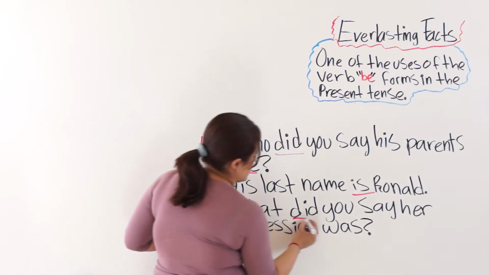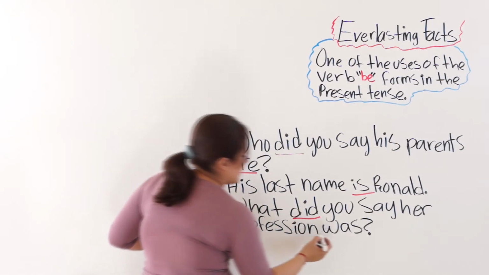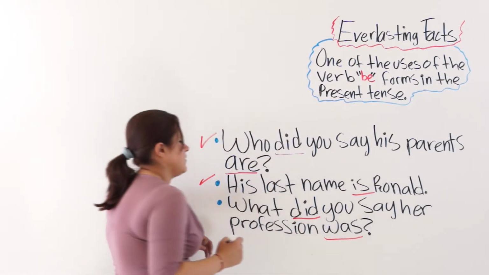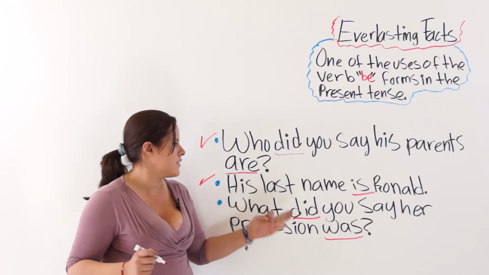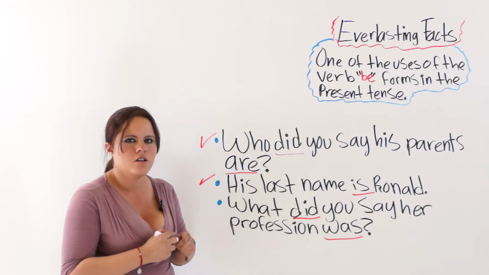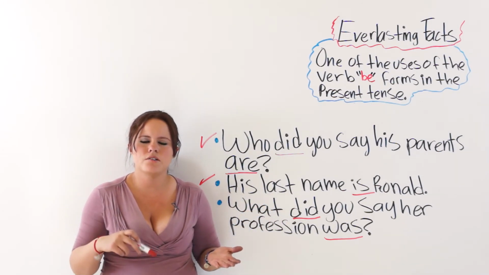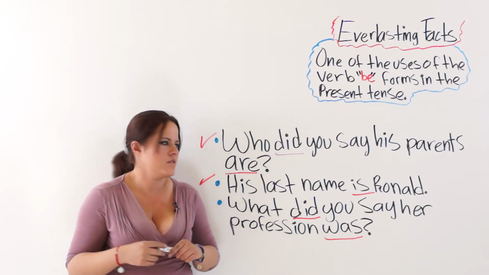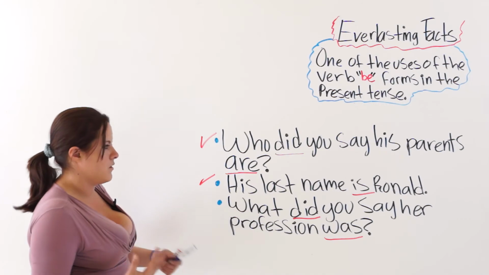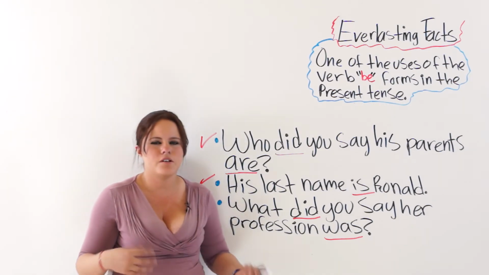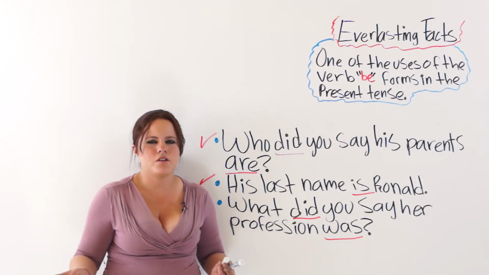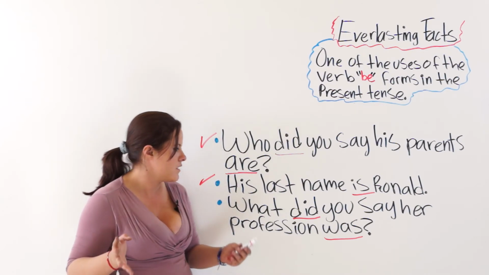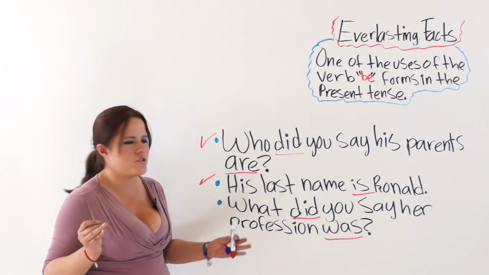We have the verb do in past, and we have the verb be in past also. What did you say her profession was? Okay, her profession was, is, and probably will always be the same. Because, well, she will always have the same profession. If she already studied, I don't know, a PhD in economics or something, that will always be her profession.